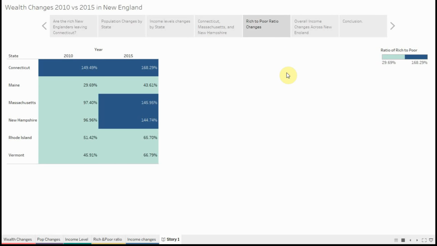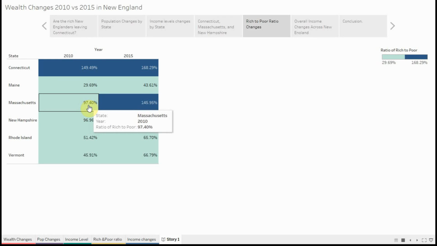rich and the poor. So the ratio is going to be higher if there's a giant ratio between the rich people and the poor people, and as you can see, every state seems to have an increase from 2010 to 2015, and the two states that have moved into the richer bracket, as we discussed, Massachusetts and New Hampshire, had a very similar increase.